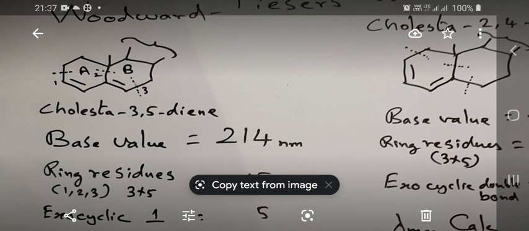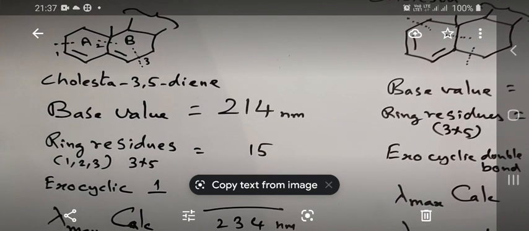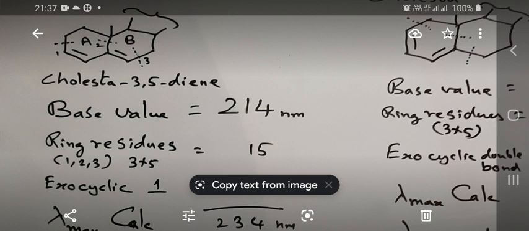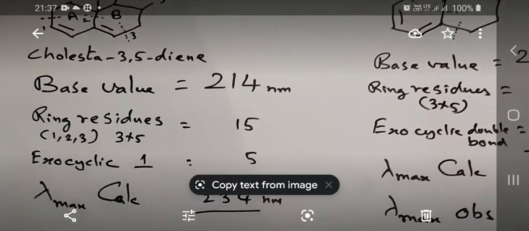We have three alkyl residues in the molecule, cholesterol 3,5-diene. With the help of dotted lines I have indicated that they are attached to the 1,3-butadiene. For this I give an increment of 5 nanometers. So 3 into 5, a 15 nanometer increment is given.